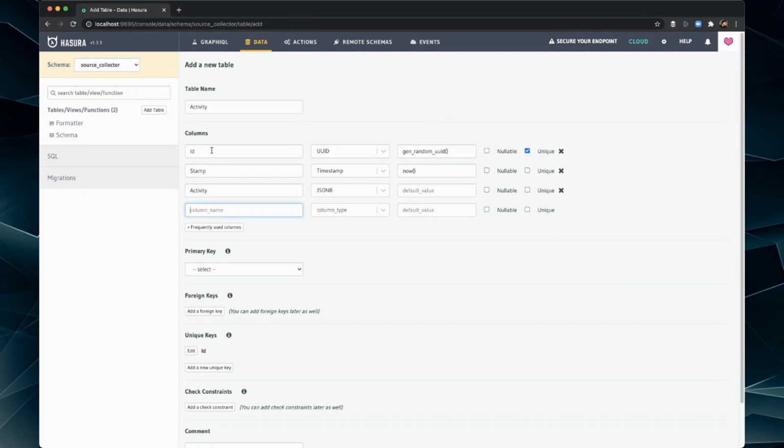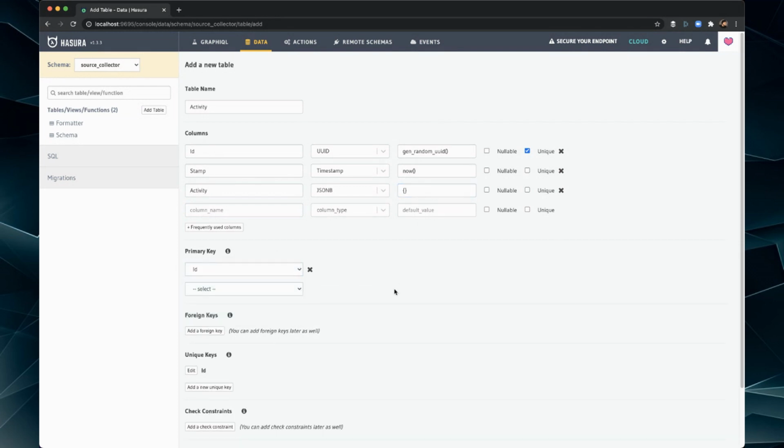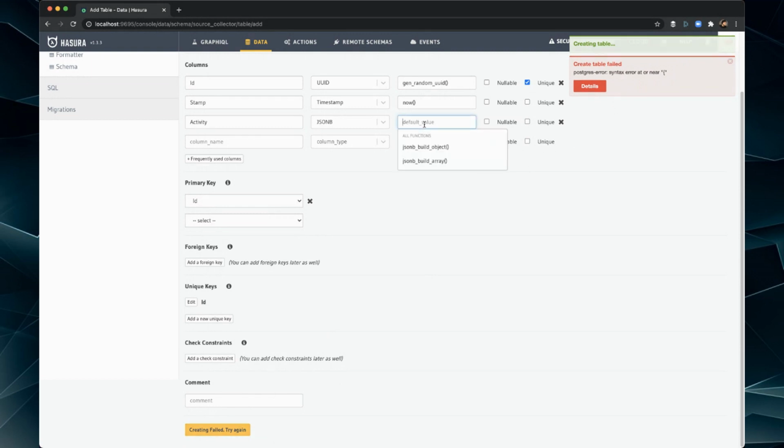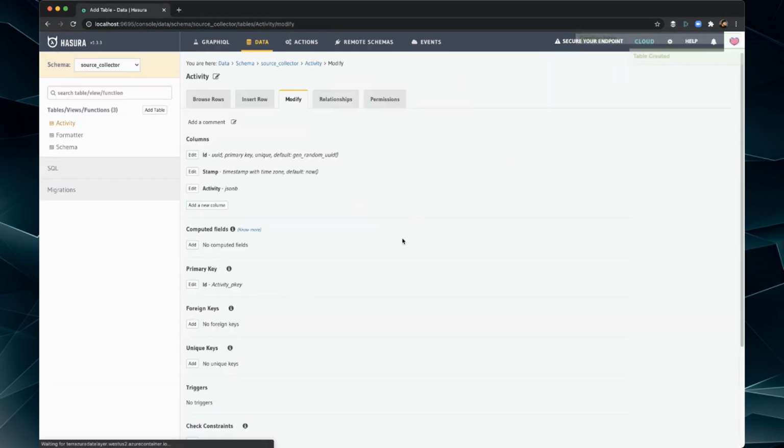I'm not going to have any default value. Actually, I guess we could do this, right? Open, close, and then this, because that's a basic empty JSON object. So I've got a unique key, primary key. I'm going to add that table. Oops. Oh, no, it doesn't like it. Okay, so maybe, well, I'll just try again. We'll have no default value at this time. Okay, there we go. So we've got three tables: activity, formatter, and schema.